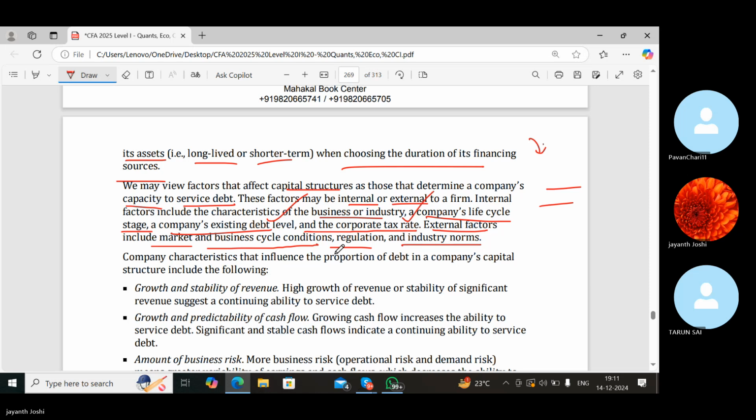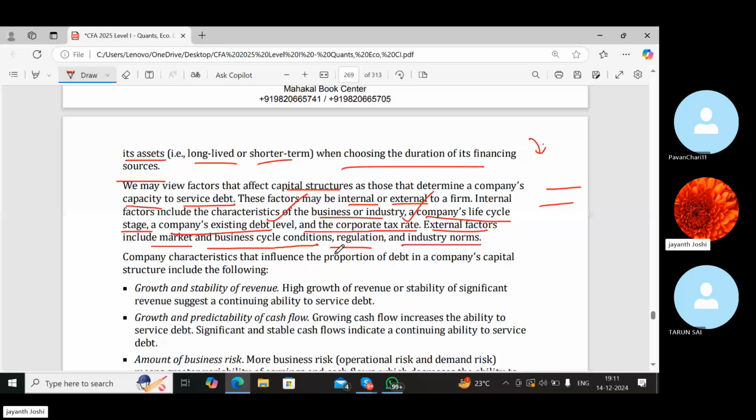Companies' characteristics that influence the proportion of debt in the capital structure include the following. So the operating or running company has some characteristics, right? Something is typical of that company, and then if at all they may arrange capital for themselves. Okay, I'm speaking about the company.